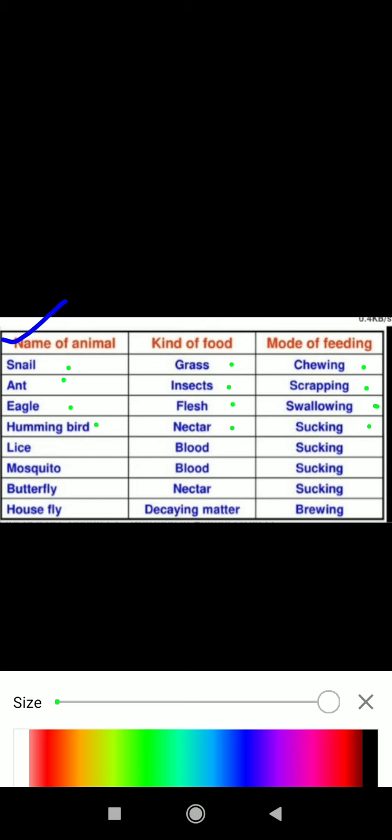Then lice, you know lice, which is present in somebody's head, in the hair. They are sucking blood. Then mosquito, they are also sucking. So their mode of feeding is known as sucking and their kind of food is blood. Then butterfly, their kind of food is nectar and mode of feeding is sucking. Housefly, they are always taking decaying matter and that mode of feeding is known as bribing. So this is the chart given in your book.